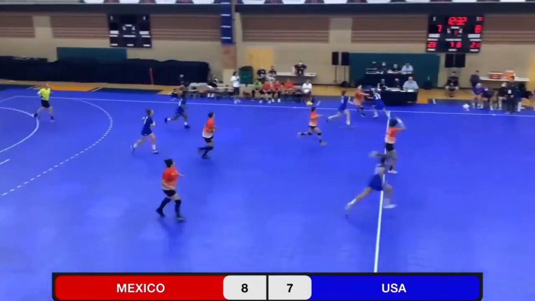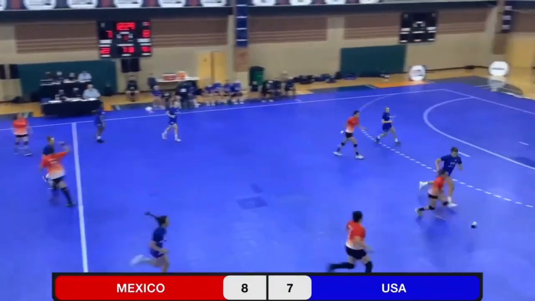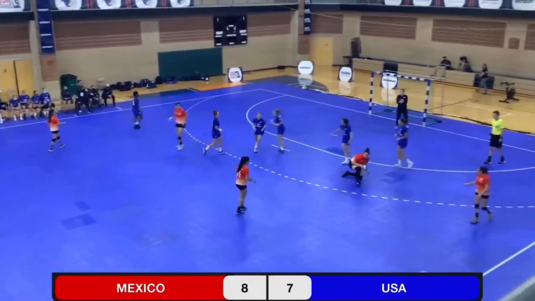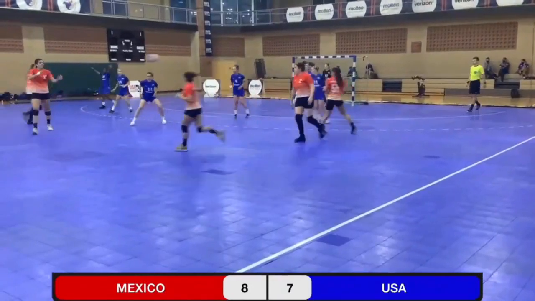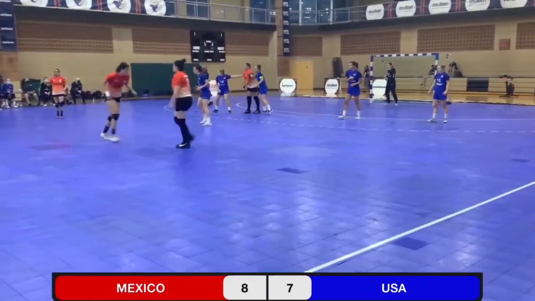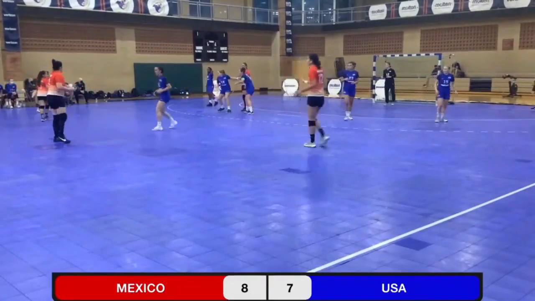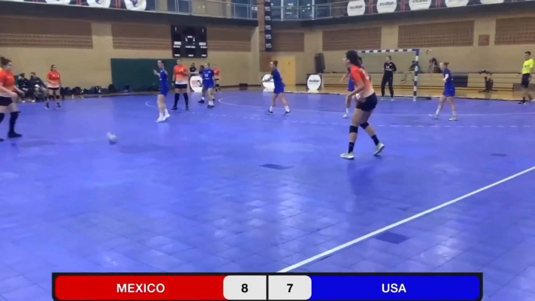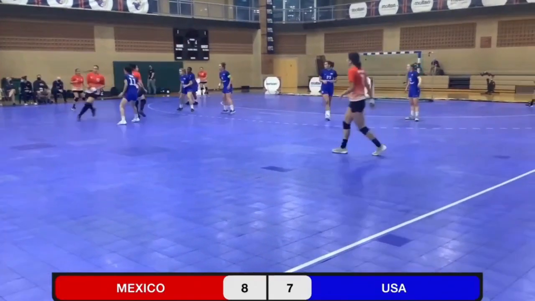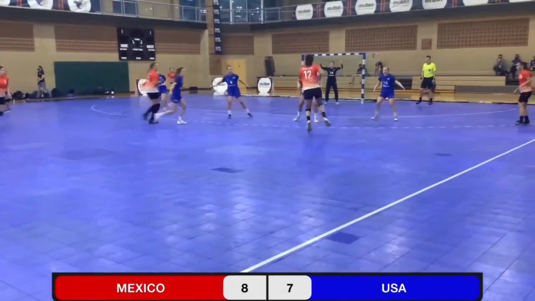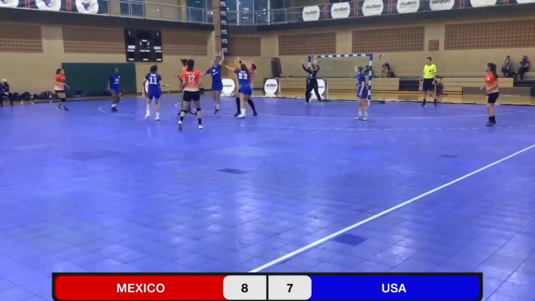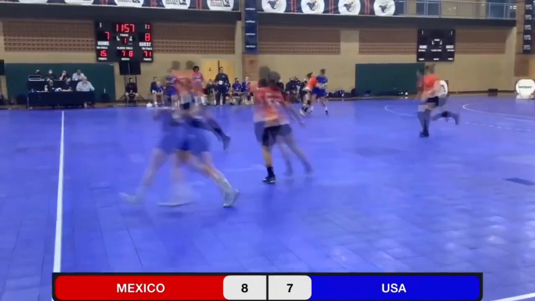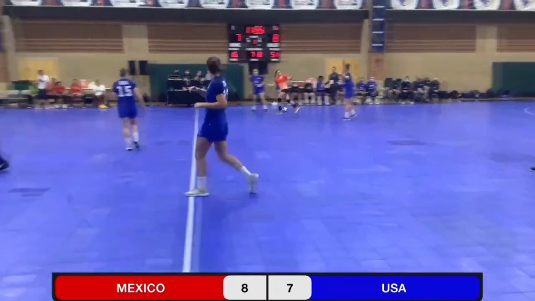Turnover. Mexico with the fast break opportunity. They're able to pick it up. The U.S. is back in time to prevent the fast break goal. Sana Wheeler has also checked in as goalkeeper. Errant pass into the circle. No fast break opportunity.